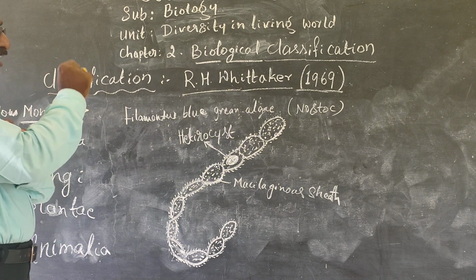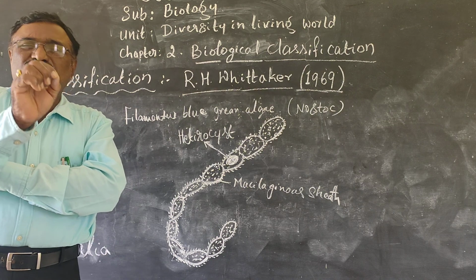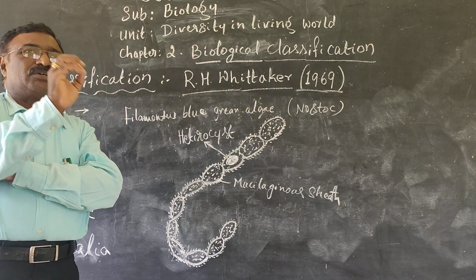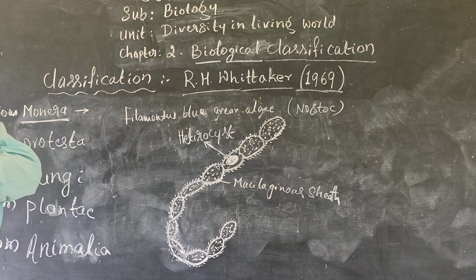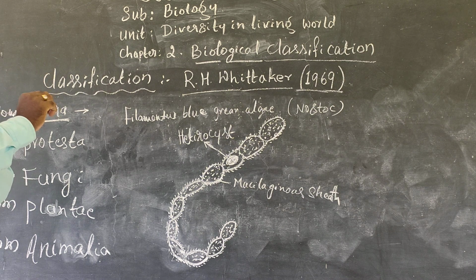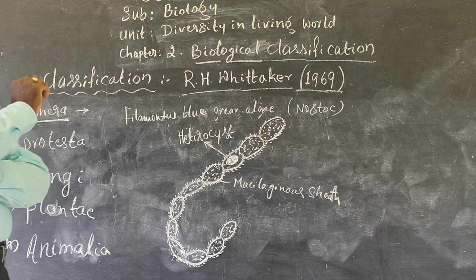Monera clearly explains that the first component is microorganisms, bacteria, with a simple molecular structure. They are commonly called microorganisms and are not visible to the naked eye. They come under kingdom Monera.